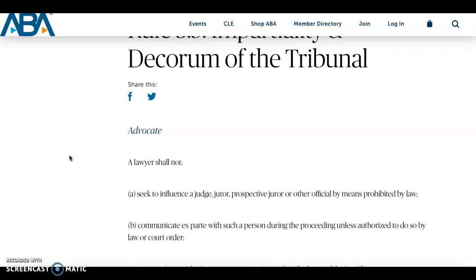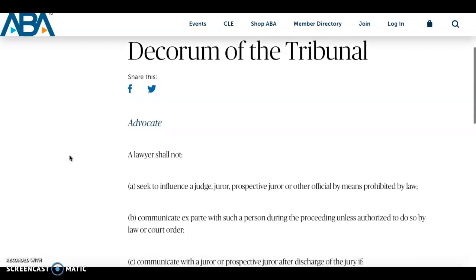While making bribes is not explicitly mentioned, obviously, seeking to influence a judge, what a bribe is essentially is something you give to somebody else to get them on your side, which is a direct way for a lawyer to influence a judge.